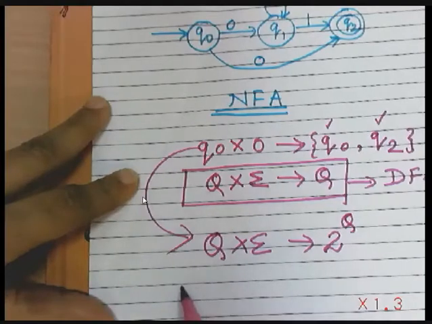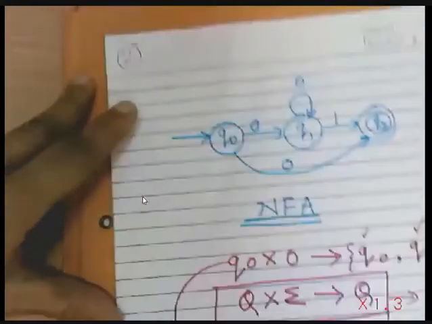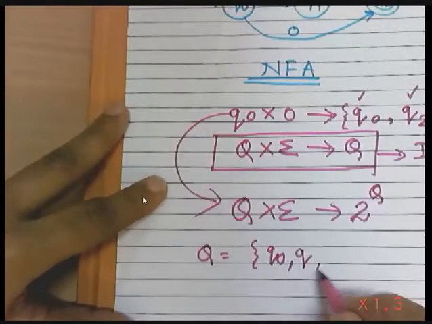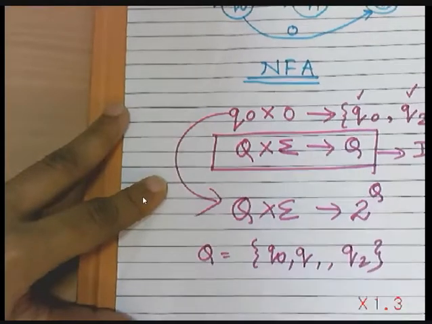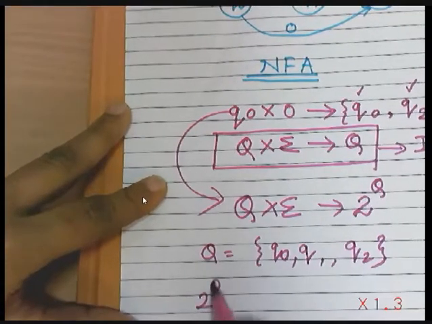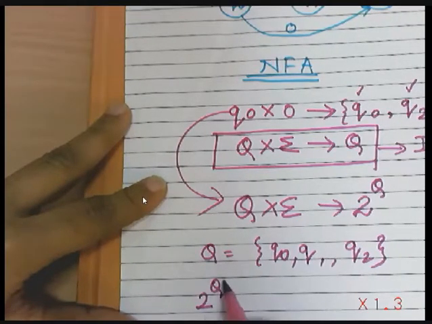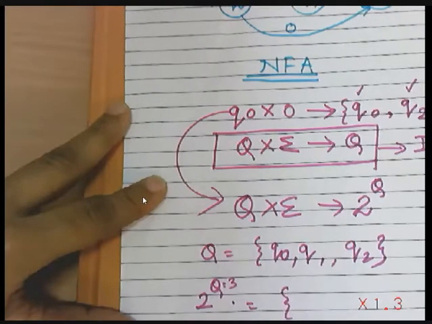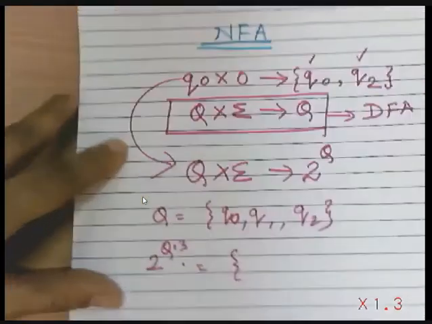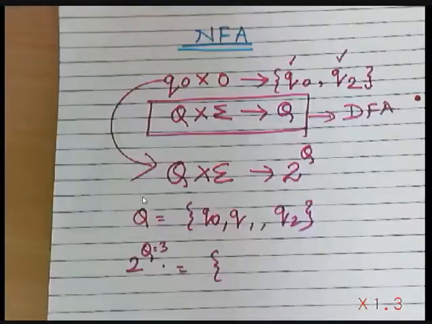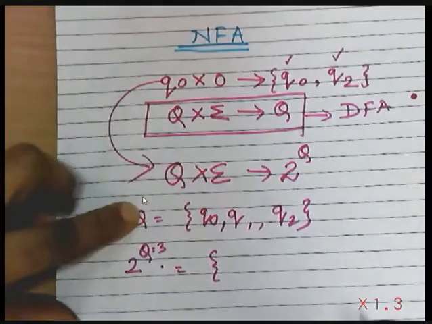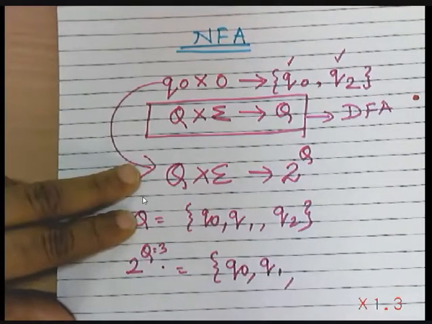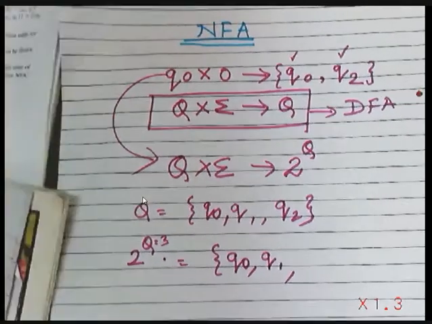For example, in the same example, how many states are there here? Q0, Q1 and Q2, right? So what will be 2 raised to the power Q, where Q is equal to 3? That is, how many possible states can we move to? Very first, you can either move to a single state Q0, or you can move to state Q1, or you can move to state Q2.